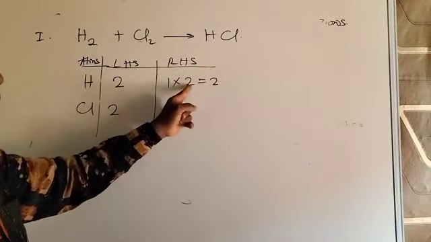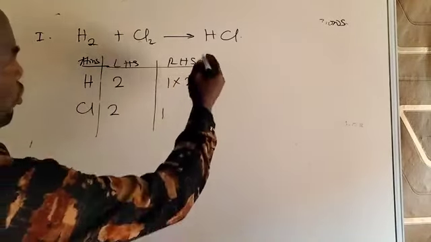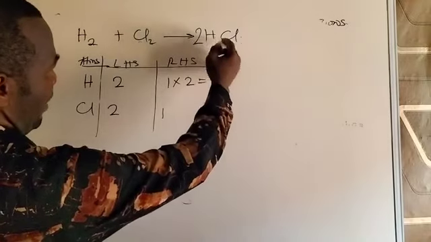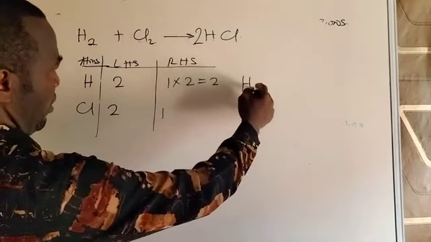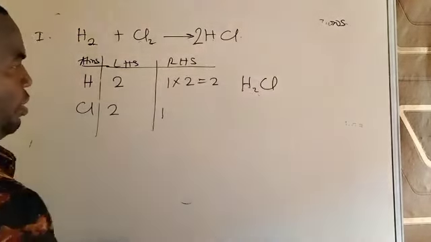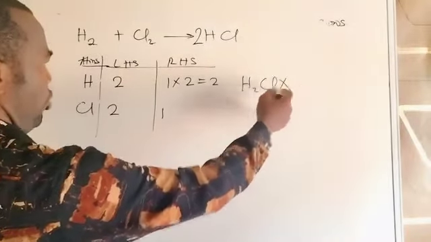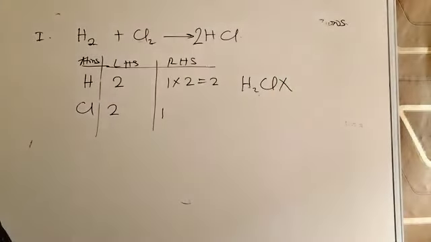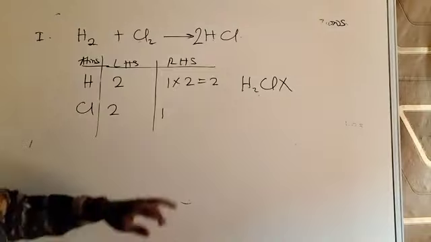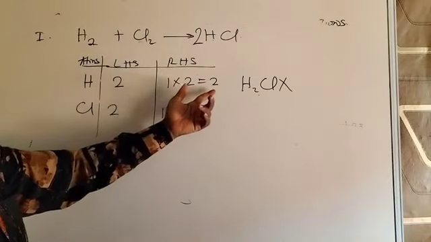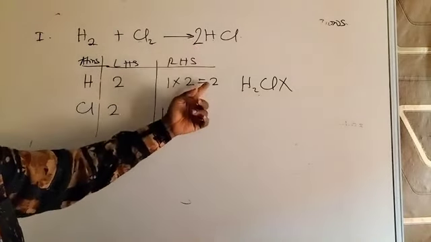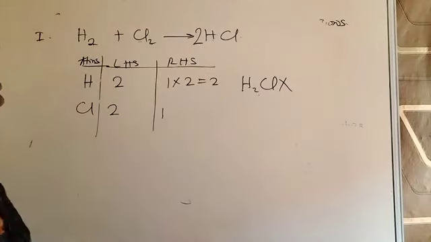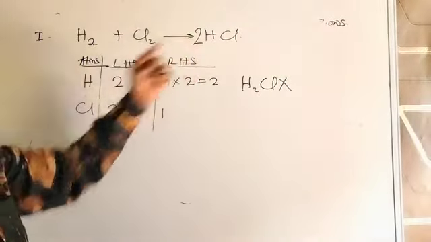So you apply the 2, and you write it in front of the compound, never inside. It is wrong to write it inside. This is very wrong, because if you do it, you are changing the formula and that will give a wrong formula. So the number, the coefficient you want to use to multiply, must be placed in front. So that means hydrogen is now 2.